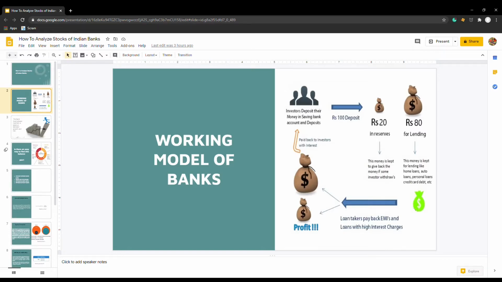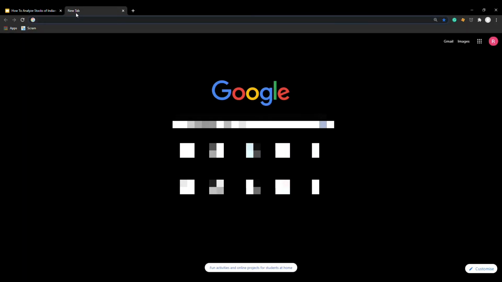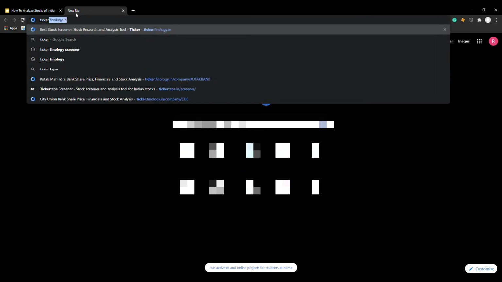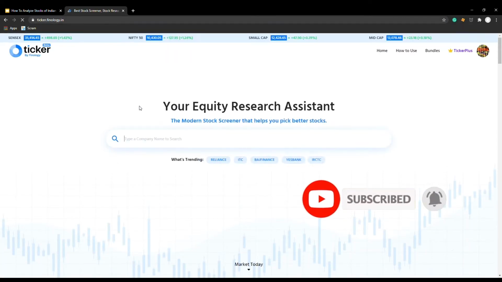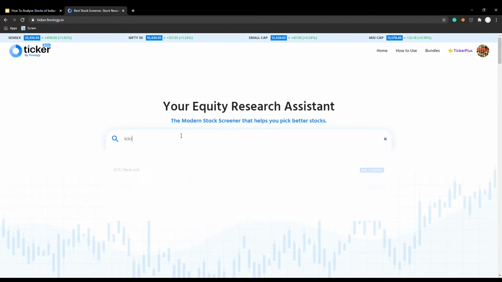So now let's go and check. One of the sites I use for fundamental analysis of banks is Ticker Technology. Just type in Ticker Technology in Google, and this is the site. You go to the site, and for whatever bank you want, just type in ICICI Bank. Now you can go. Let's check.